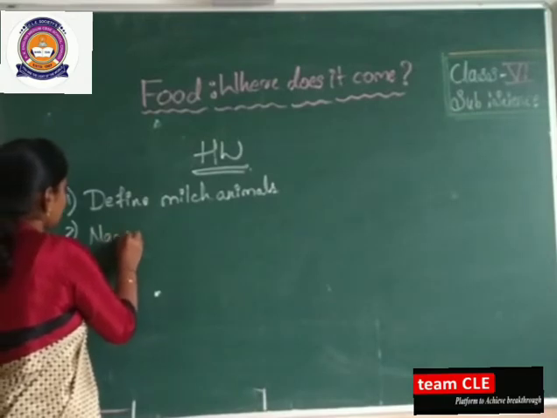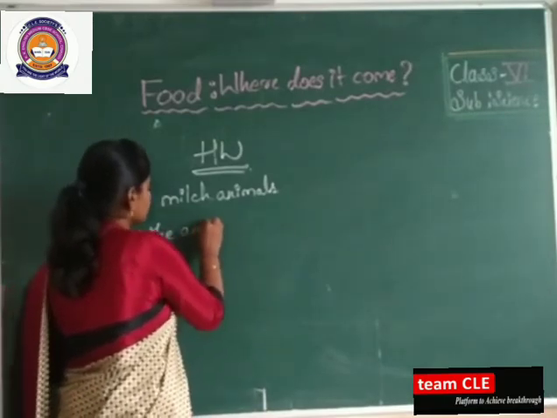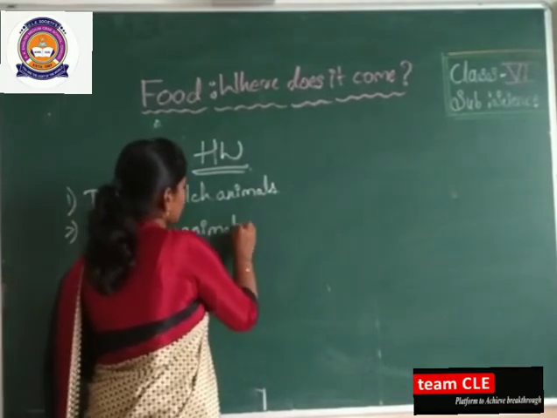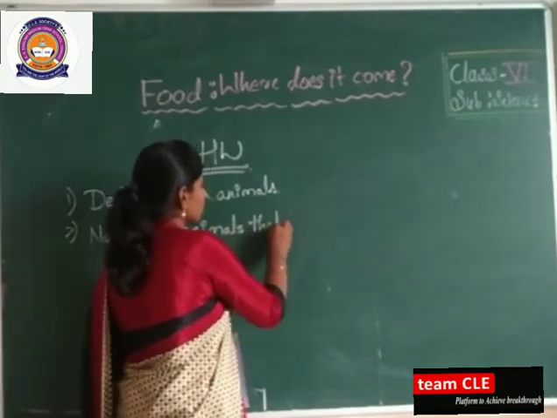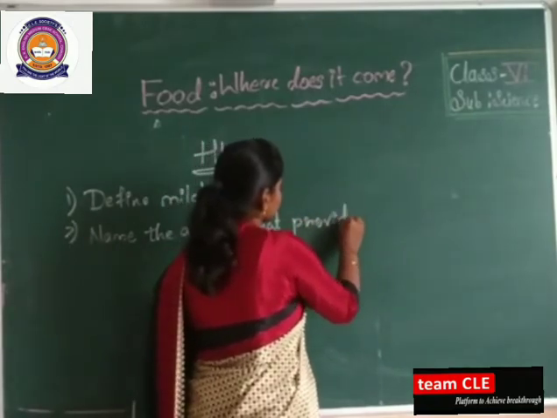You have to name some animals. Name the animals that provide us meat, as I have told in this video class.